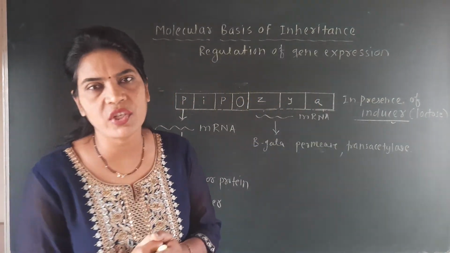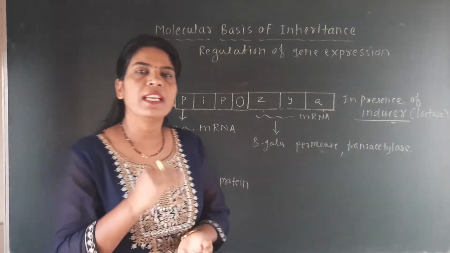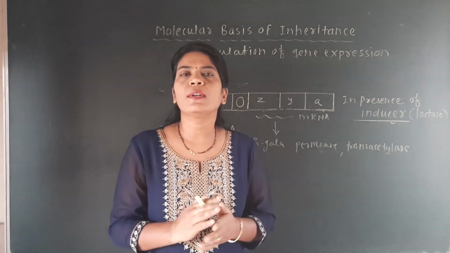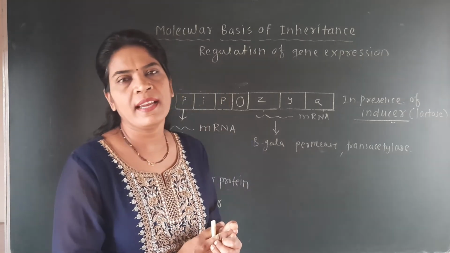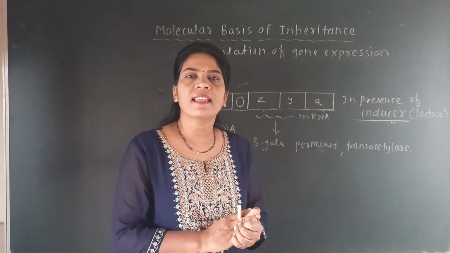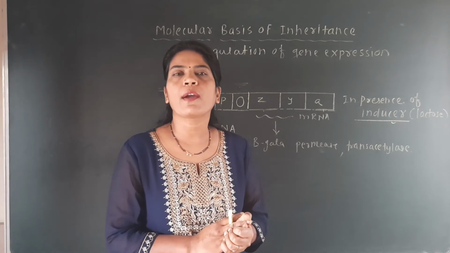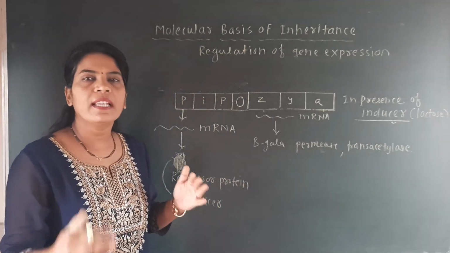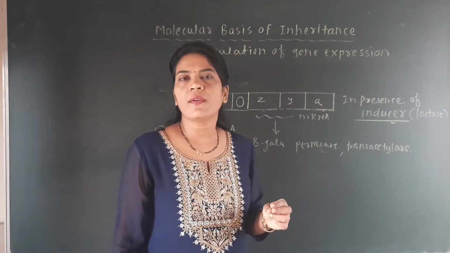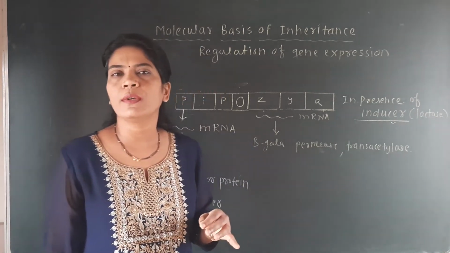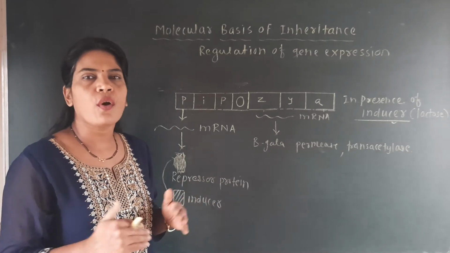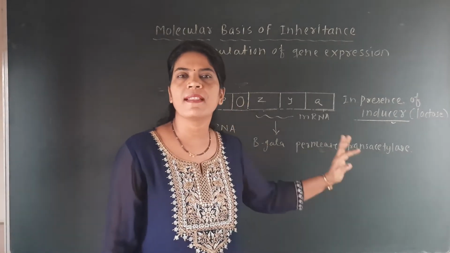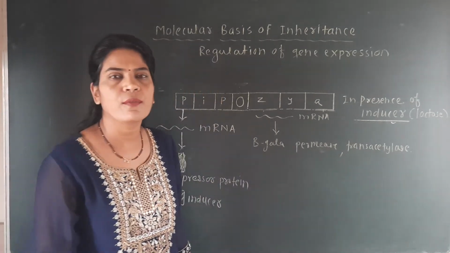Because in the previous lecture we have seen that E. coli adapts, and one sentence is very important: E. coli adapts to its chemical environment and synthesizes the important enzymes accordingly. When lactose is available in the surrounding medium, then and only then E. coli switches on some genes, and these genes form different types of enzymes, which are nothing but different types of proteins.